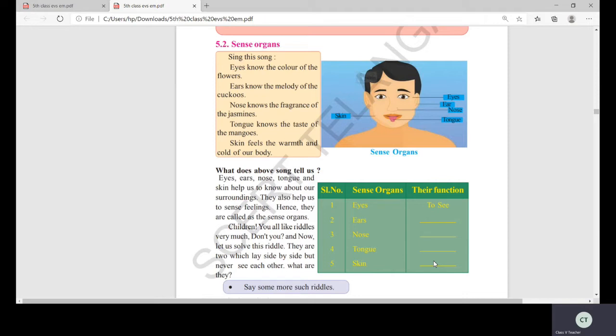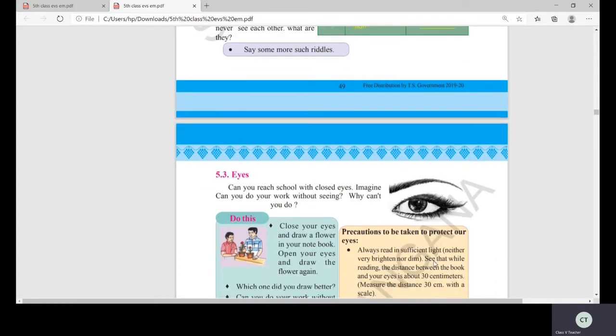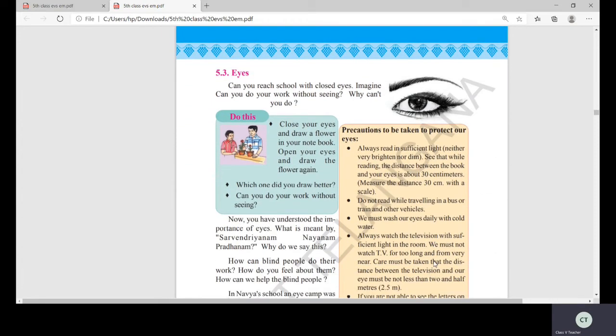If you touch cold ice, how will you feel? Abba, very cool. If you put a finger in a hot coffee, how do you feel? Abba, very hot, isn't it? So you can feel all these things with the help of the skin. Okay. Now, let us learn more detail about the eyes. Isn't it, children, how beautiful the eye is?